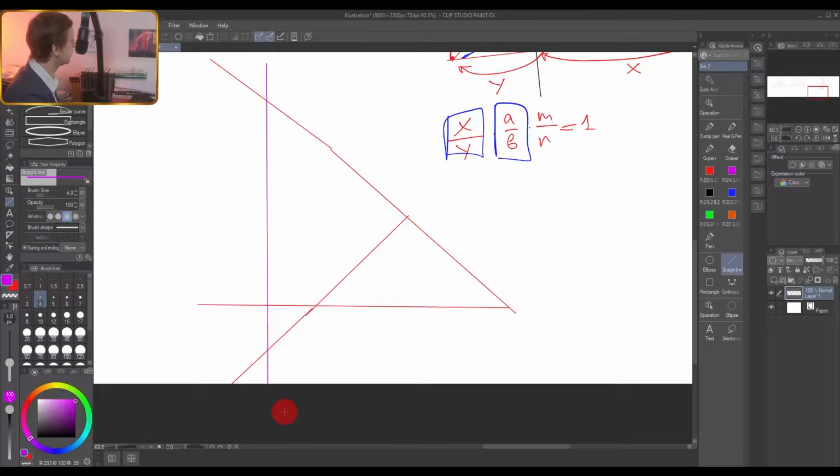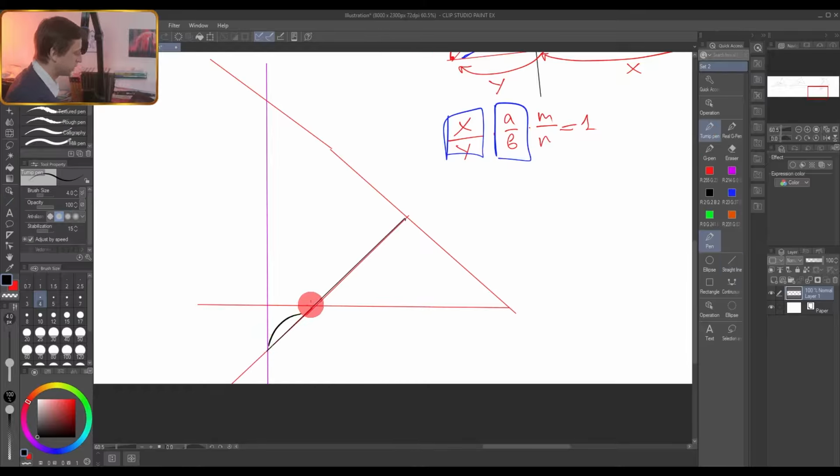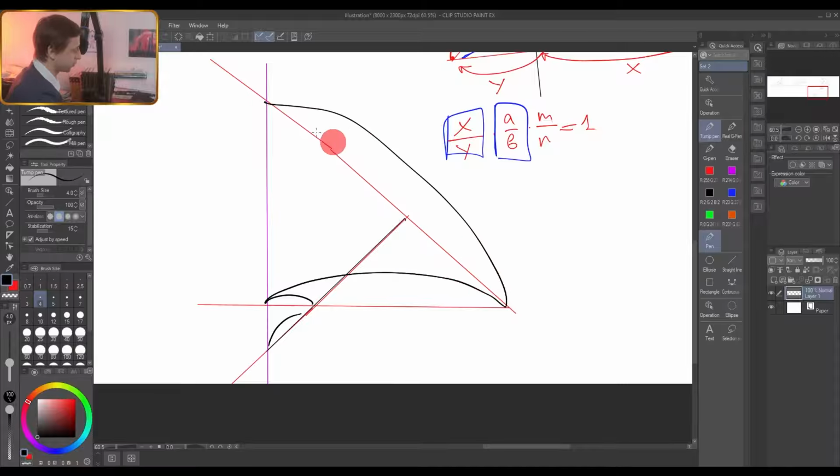And Menelaus's theorem works even in this case. So you can jump from here to the point of intersection. It's important to stay on one side at a time. You jump from here to here, and then back from here to here, and then from here to this point of intersection and back to this side, and from this vertex to the point of intersection, and here, and this product will still be 1.